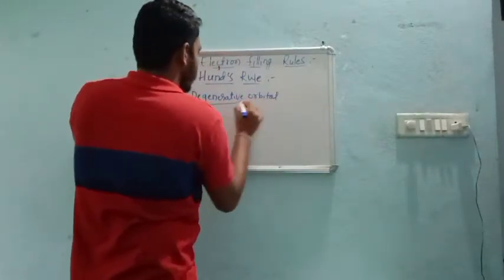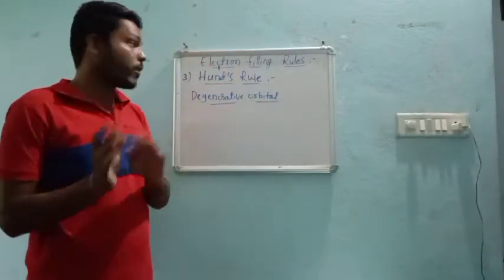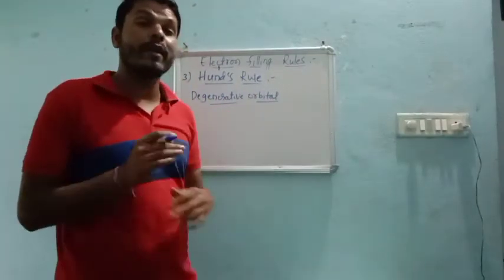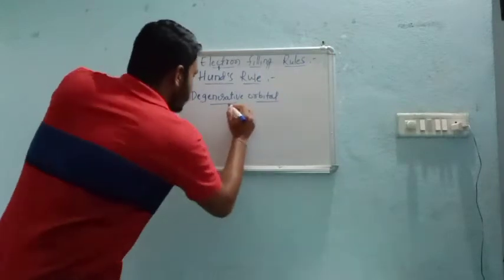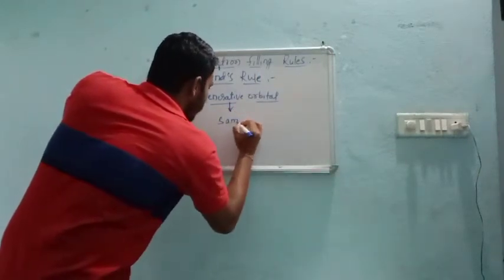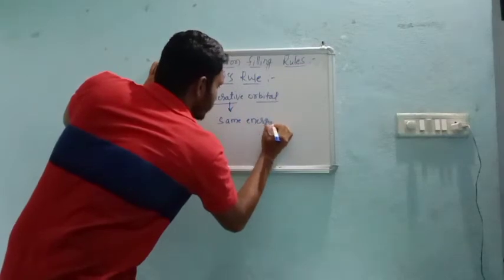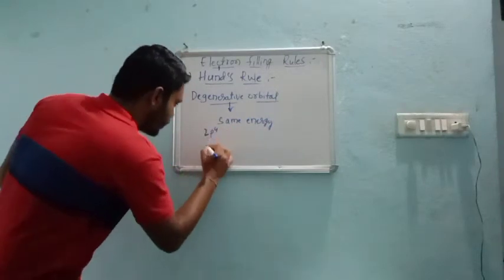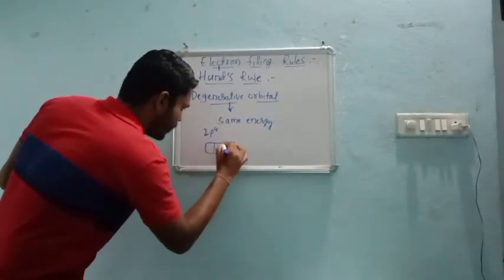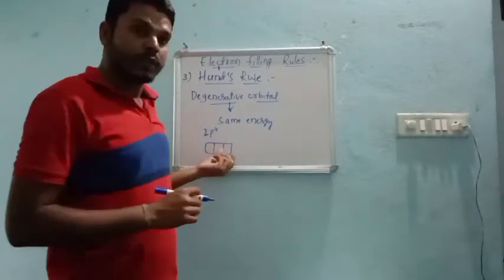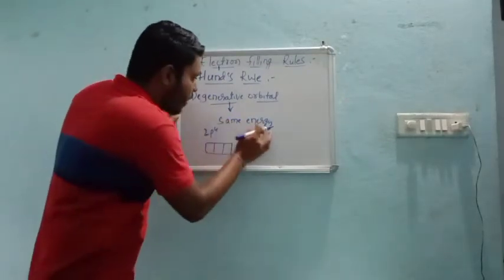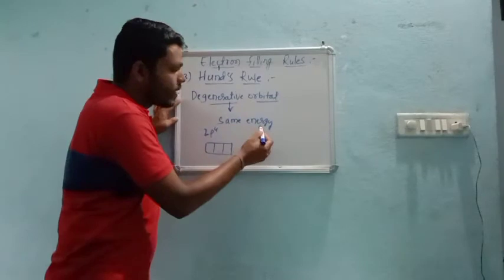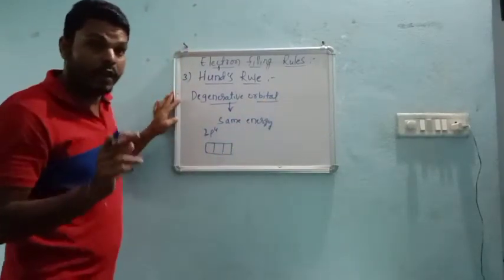So this is very important. Now before going to this rule, I am not explaining again this rule. Before going to this rule, we must know what are degenerate orbitals. The orbitals which have the same energy. Like in the last example, oxygen, we had 2p4. That means here in p we have 3 sub-orbitals, so px, py and pz have the same energy. Orbitals of the same energy are called degenerate orbitals.